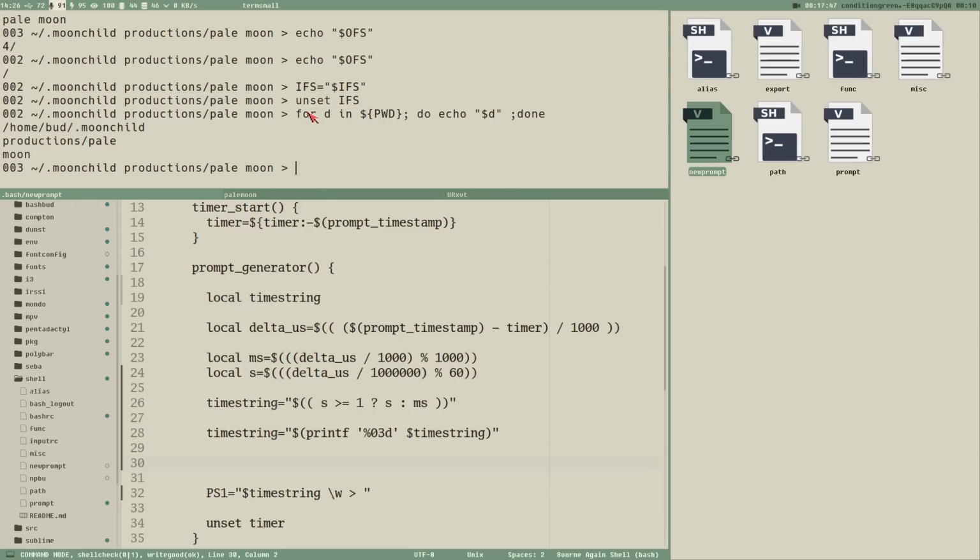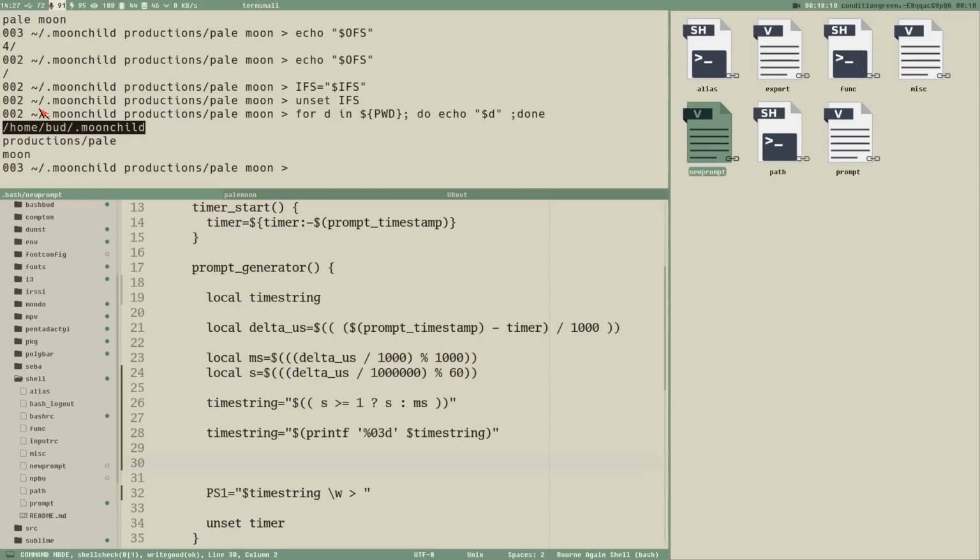So when we do a loop on the working directory here, and echo each D, which is each element of the loop, we get this output. First element is /moon/bud.moonchild. Second element, productions/pale. Last element, moon.